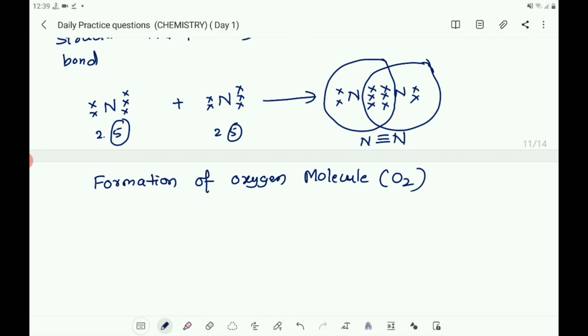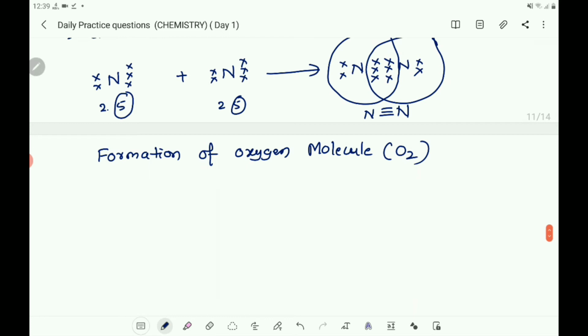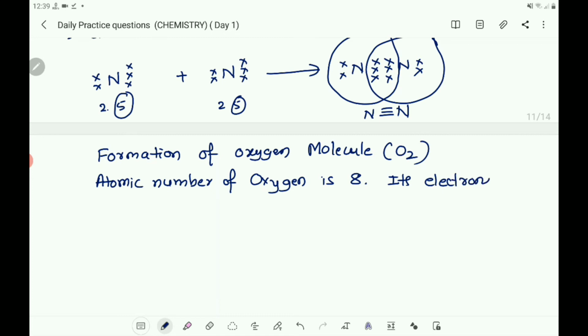So let us write. Atomic number of oxygen is 8. Its electronic configuration is 2, 6.